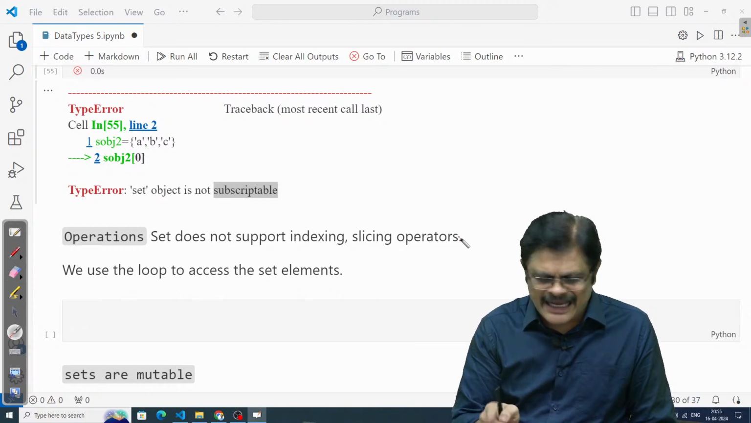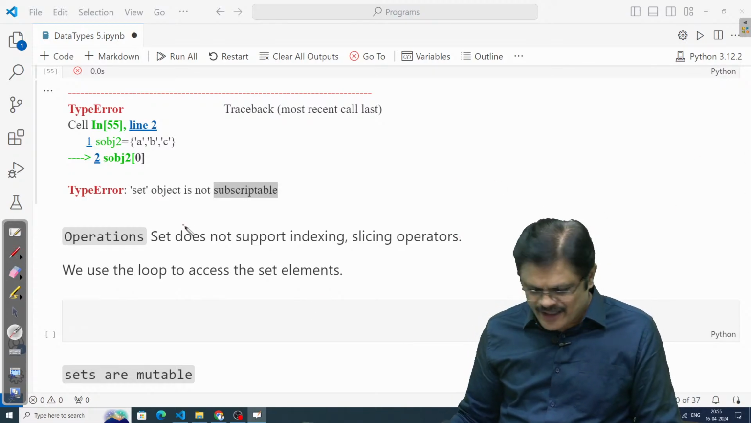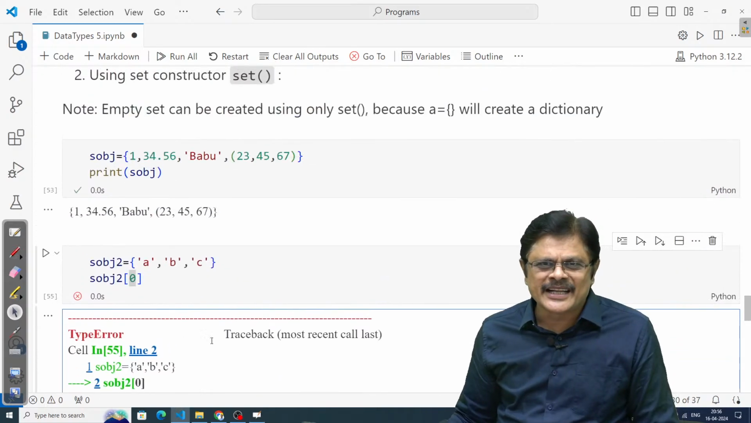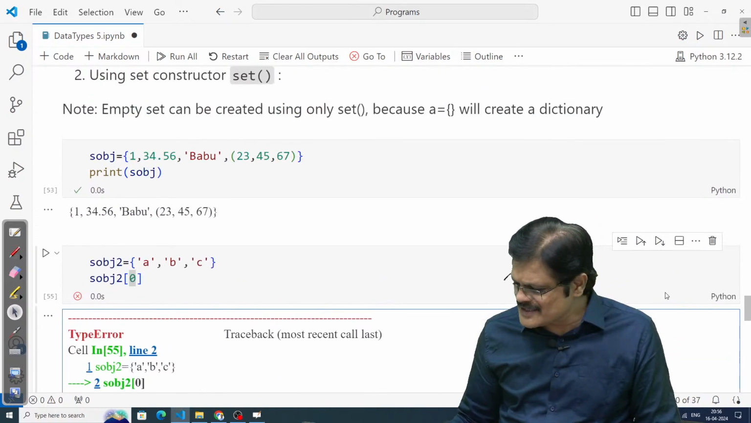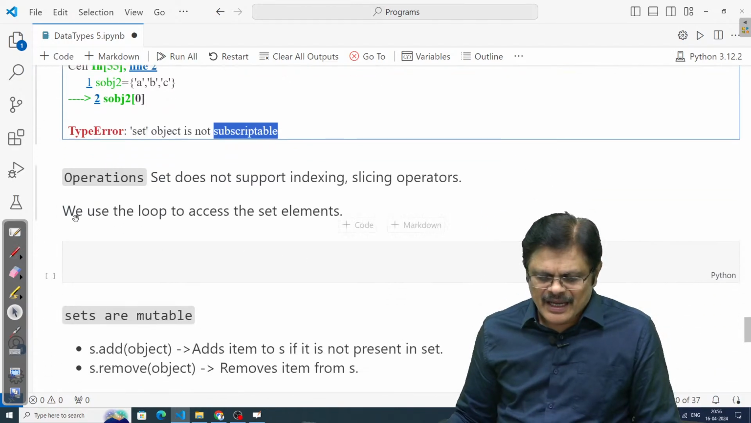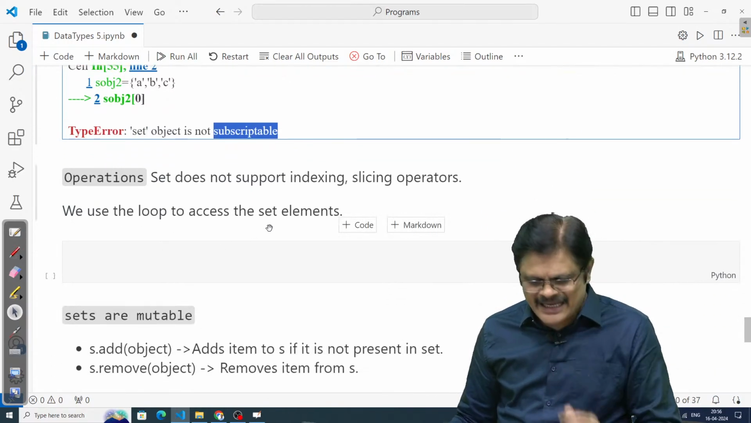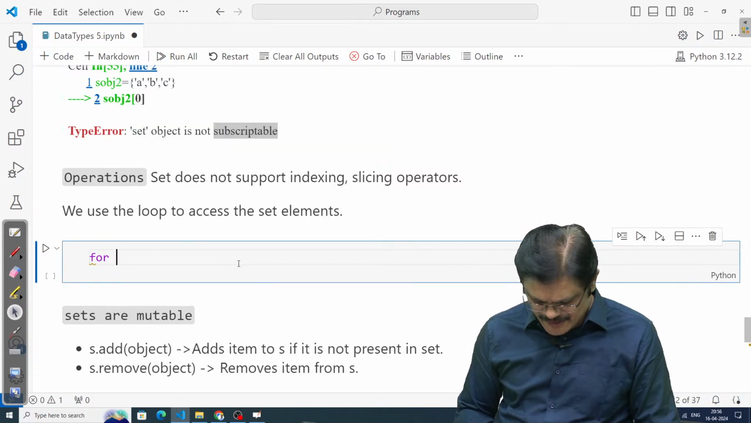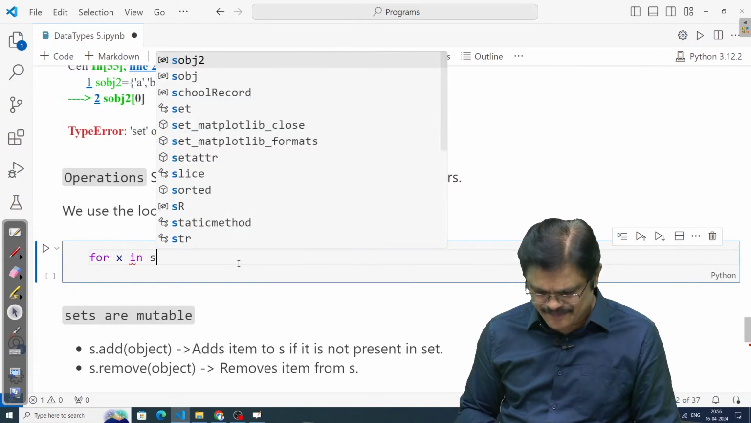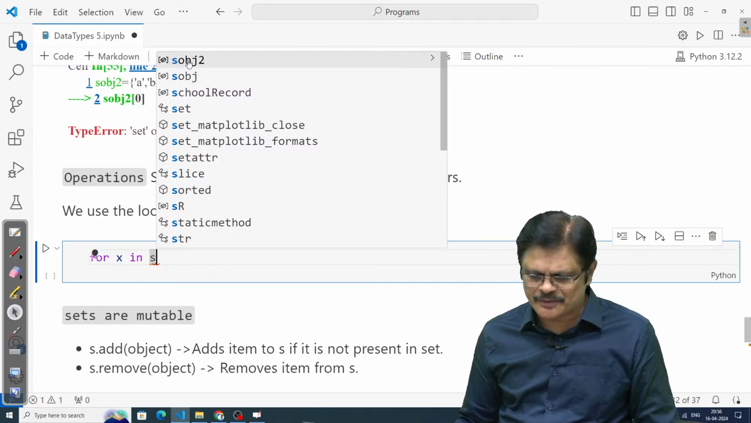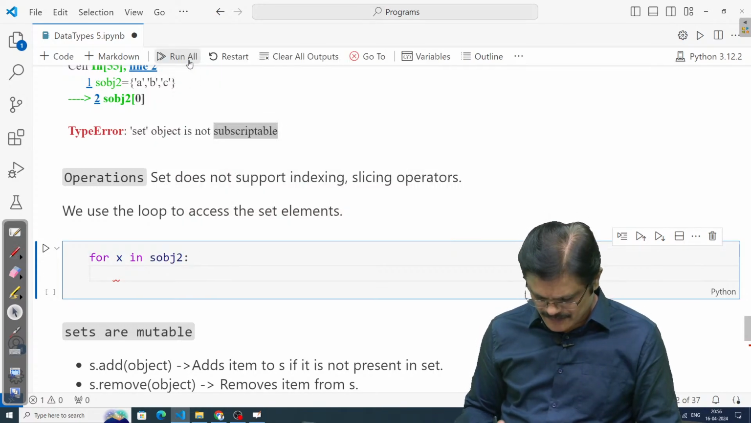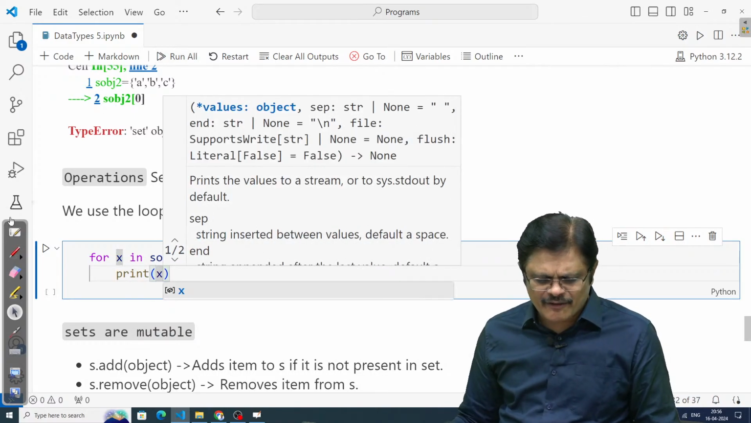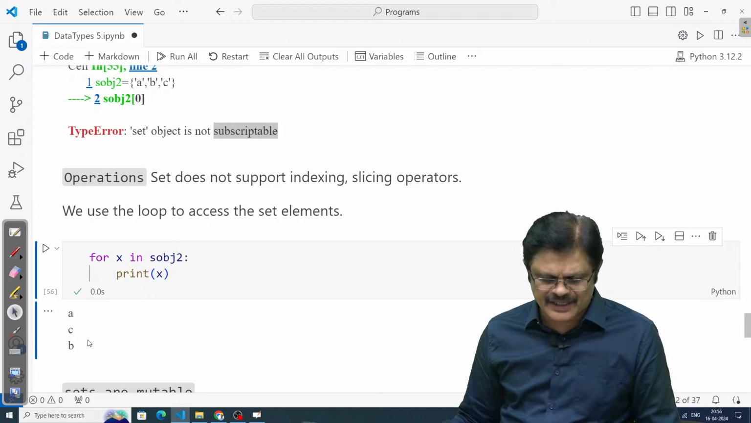So we cannot access them. So don't expect this kind of correct solution, sir. Whatever order you get, don't expect anything when you take a particular set, my dear friends. Please be careful. Actually we use a loop to access the set elements. For example, if you write for x in set object 2, you can say print x. Using this kind of loop, you can get the objects of the set.